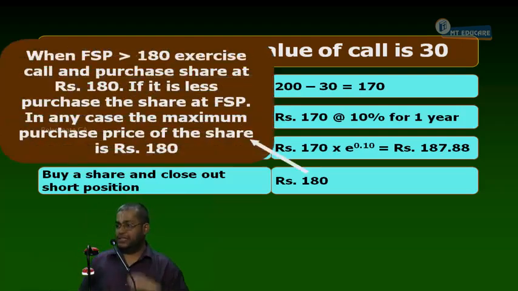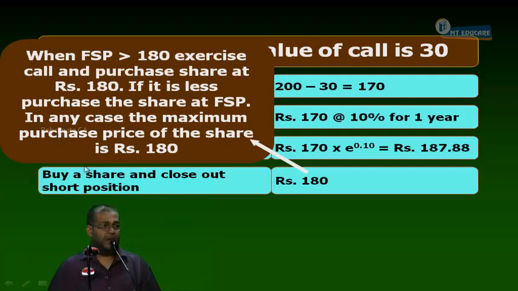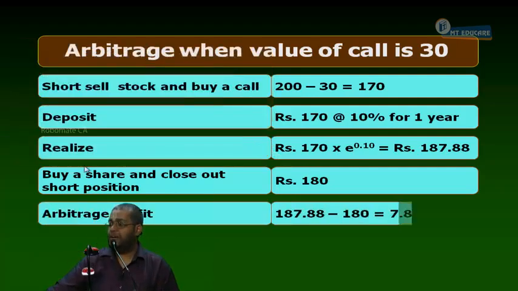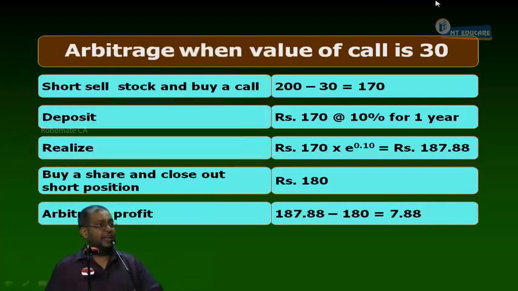So now what happens is, when FSP is more than 180, exercise the call and purchase the share at 180. If the purchase price of the share is less than 180, then purchase the share at FSP. In any case, the maximum purchase price to be paid is how much here? 180. Now tell me, what is my arbitrage profit? 7.88. 7.88 is the minimum profit. I can even earn more than 7.88.